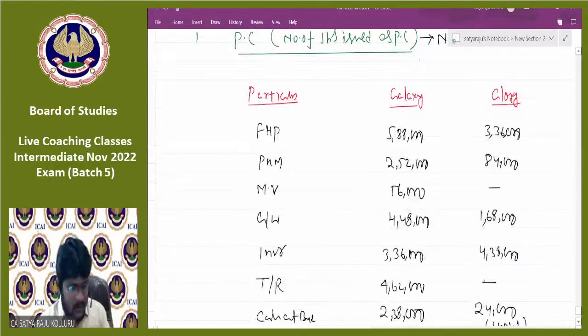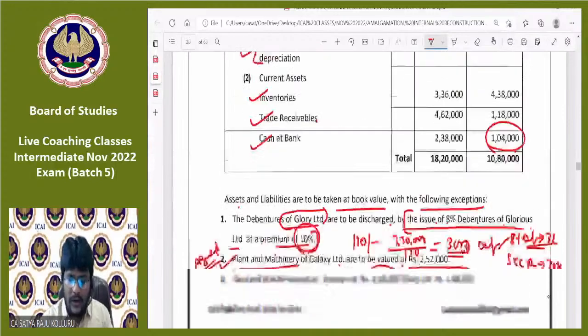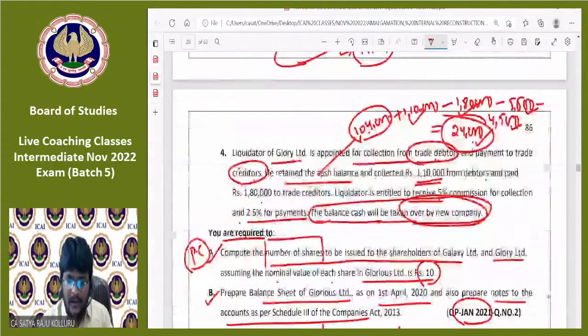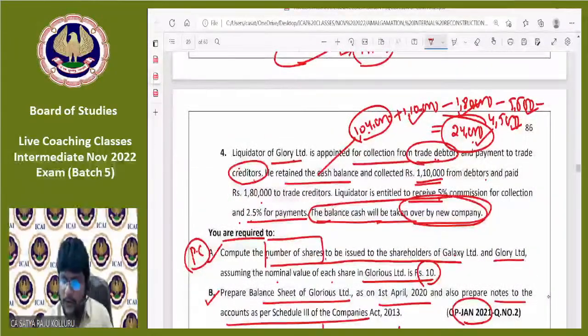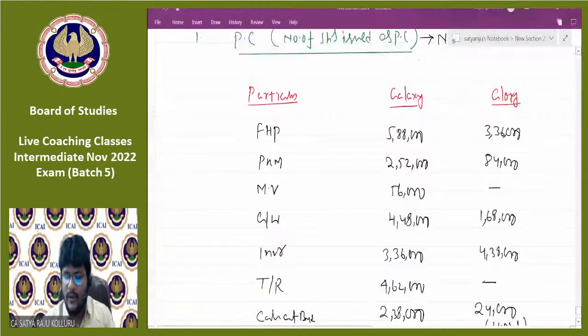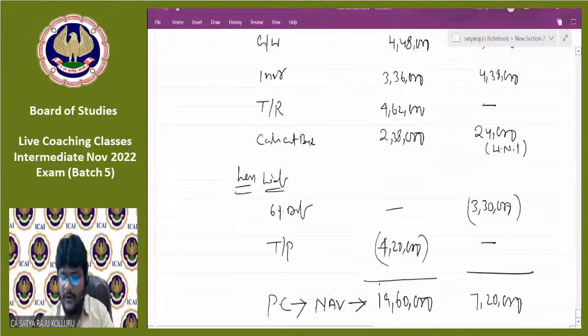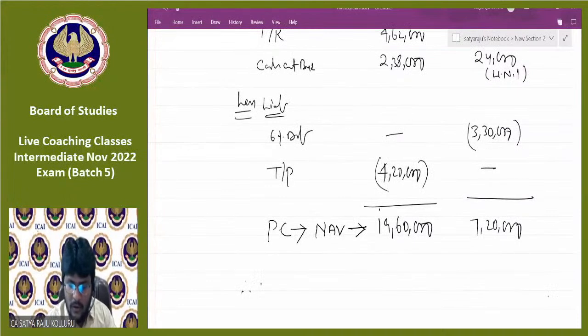Now in the question, they have not asked directly for the PC. They asked to compute the number of shares to be issued to the shareholders of Galaxy Limited and Glory Limited, assuming the face value of each share in the purchasing company is 10 rupees. Therefore, number of shares issued is PC divided by 10, guys.